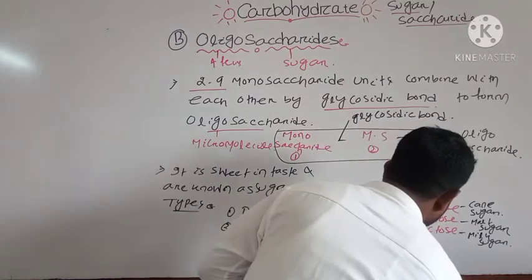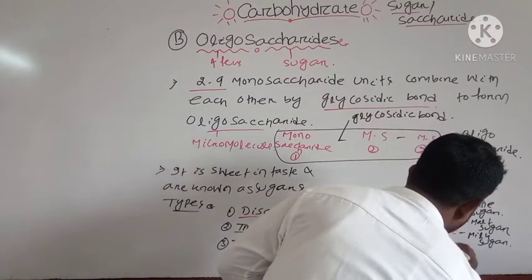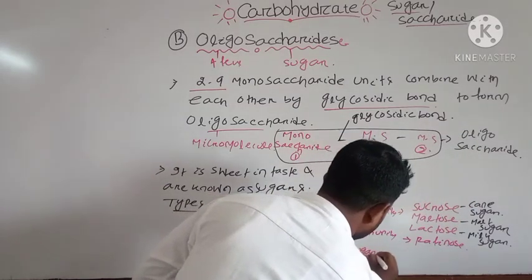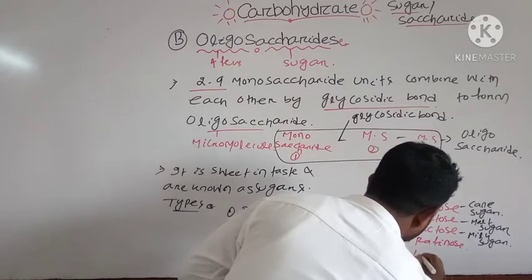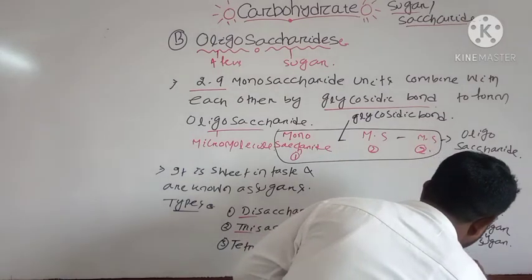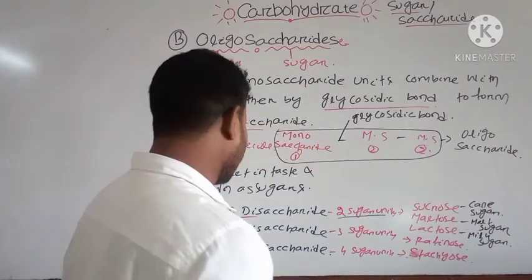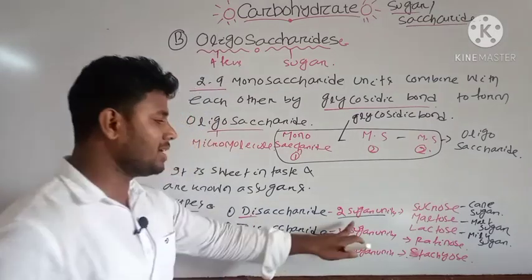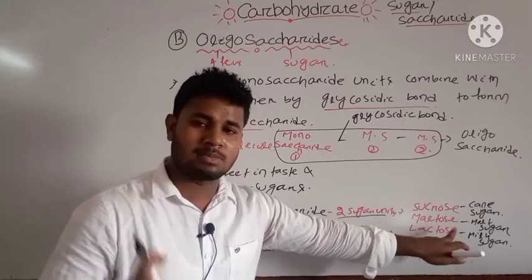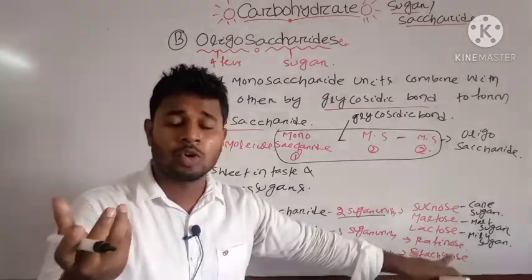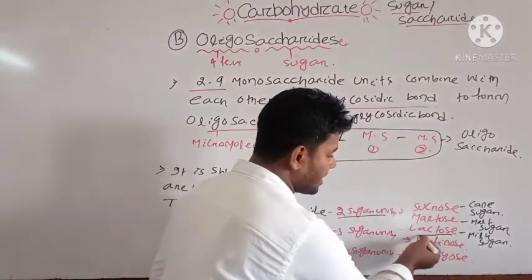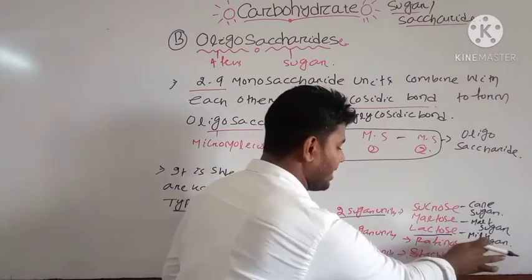An example is raffinose. And tetra, similarly, means 4 sugar units, and an example is stachyose. Okay, these 3 basic types of oligosaccharides are present. The disaccharides have 2 sugar units, and the examples are sucrose, which is cane sugar, maltose, which is malt sugar that appears in malt grain, one type of grain that contains maltose, and lactose, which is mostly present inside milk. That's why it is known as milk sugar.